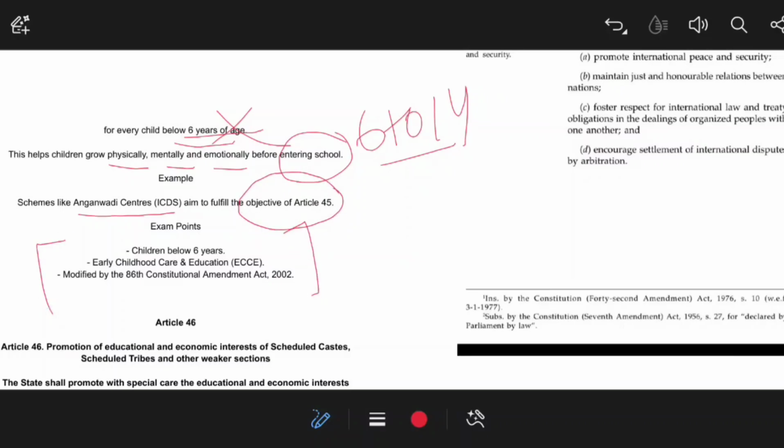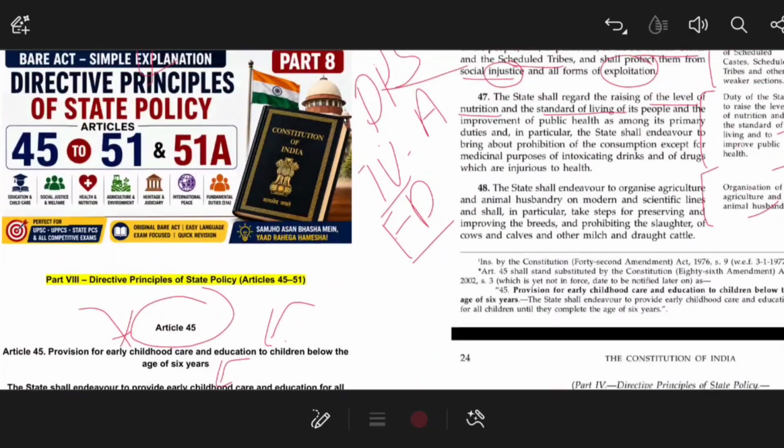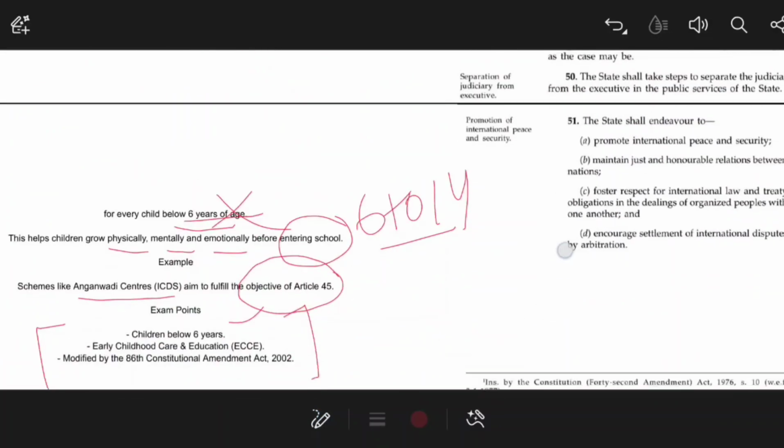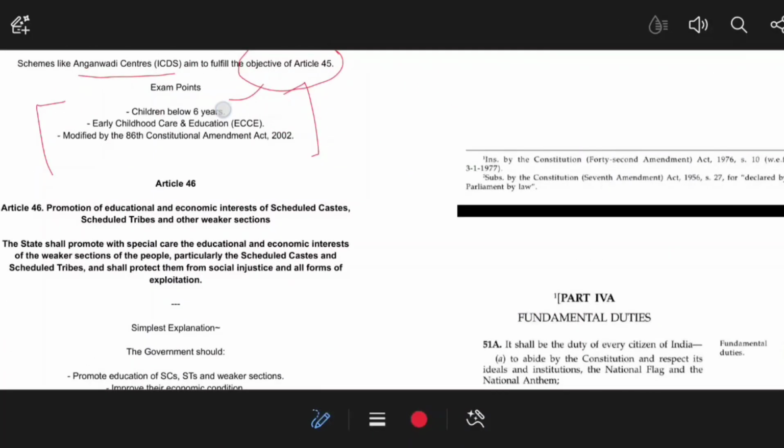From the exam point of view, this article is providing for children below 6 years. Let us check whether it is true or whether I have made some mistake here. The state shall endeavor to provide within a period of 10 years from the commencement of this Constitution free and compulsory education for all children until they complete the age of 14 years. So it is about 14 years, not 6 years, till the 14 years. Early childhood care was modified by the 86th Constitutional Amendment Act, which added Article 21A in the fundamental rights. That means that article can be enforced by the court. That is the simple reason why another fundamental right article apart from DPSP was added in the Constitution.